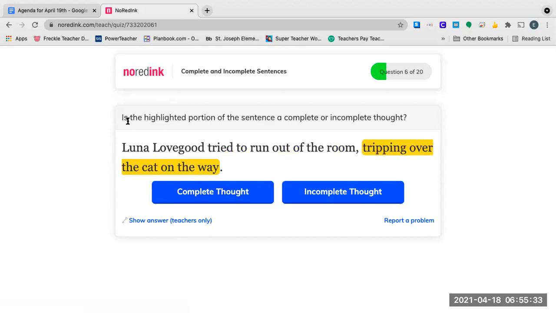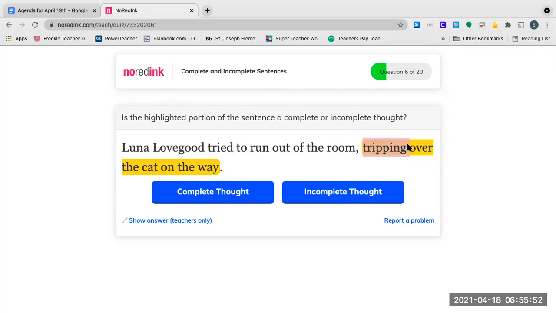Now, is the highlighted portion of the sentence a complete or incomplete thought? Tripping over the cat on the way. So tripping over the cat on the way. Well, we have our verb, tripping over. Tripping is our verb, right?